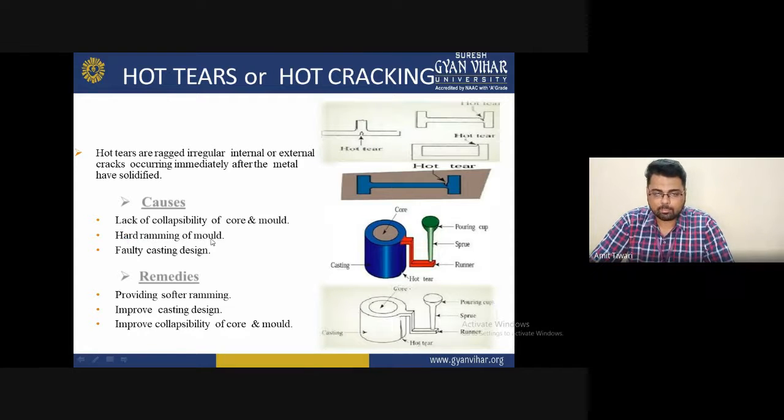Second, hard ramming of mold, and faulty casting design. So these are some causes of hot tear and hot cracking. The remedies for preventing hot tear and hot cracking are providing proper ramming, improving the casting design, and improving the collapsibility of the core and mold. After that, you will find that this problem will be resolved if you keep all these points in mind during metal casting.